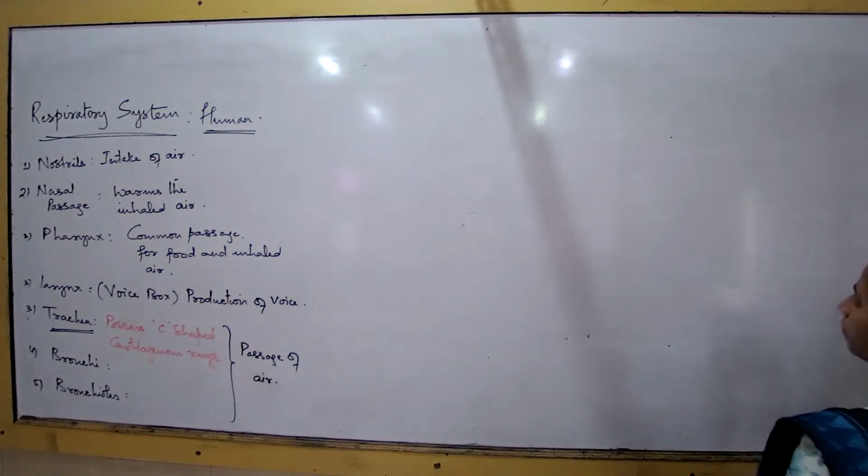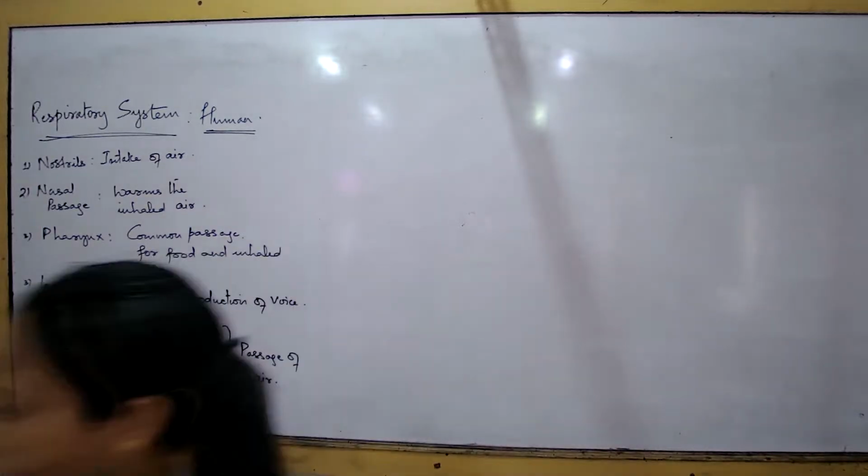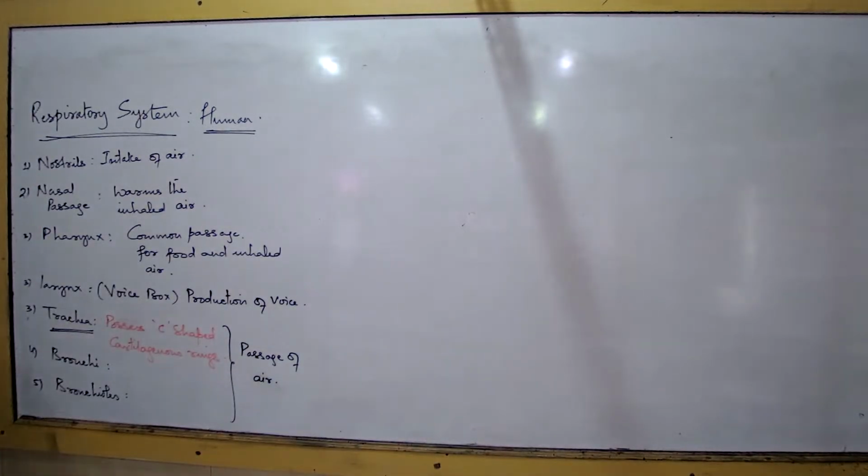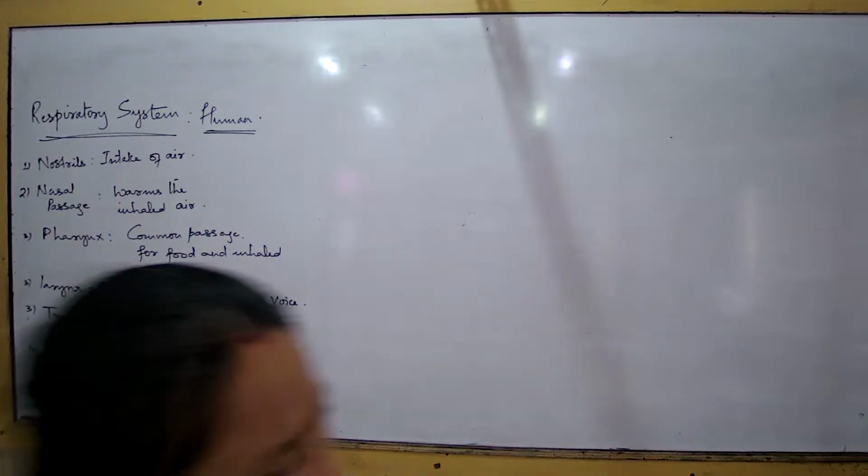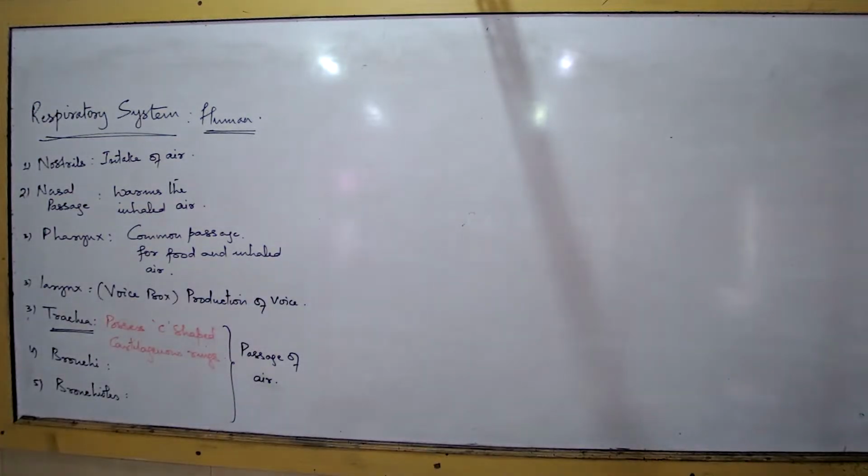Ma'am, are there any functions specifically for bronchi and bronchioles? No, only passage of air. Their function is nothing but the passage of air only, all the three. But for trachea, separately you have to also remember the job of the C-shaped cartilaginous rings. After the bronchioles, we are supposed to start with the alveolus. After the break, we are going to continue with the alveolus.